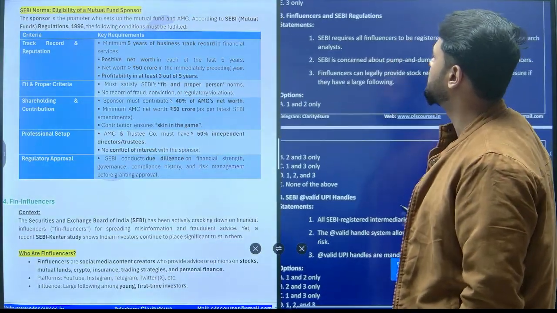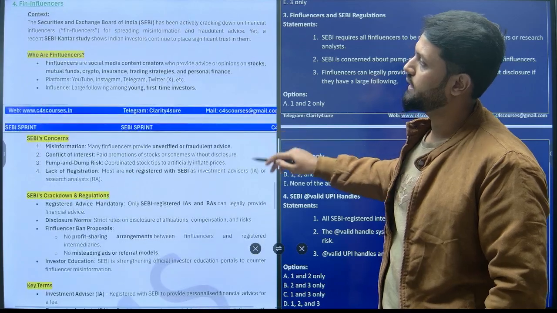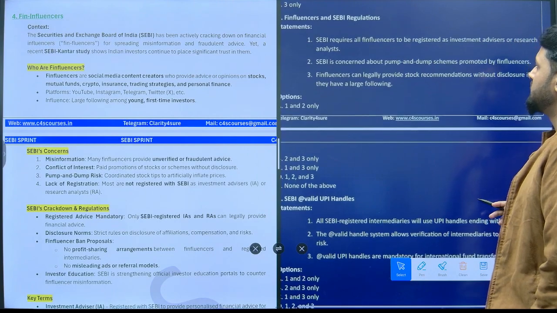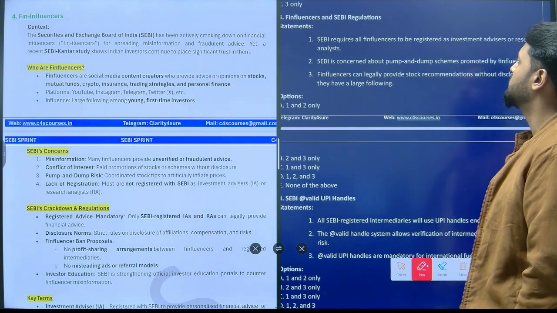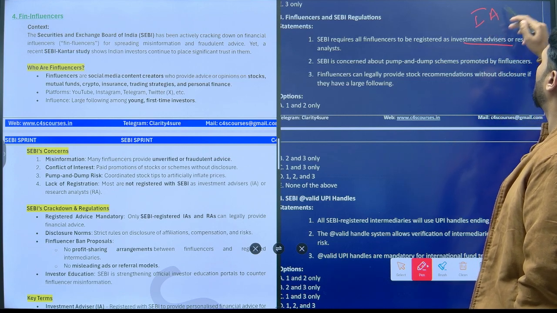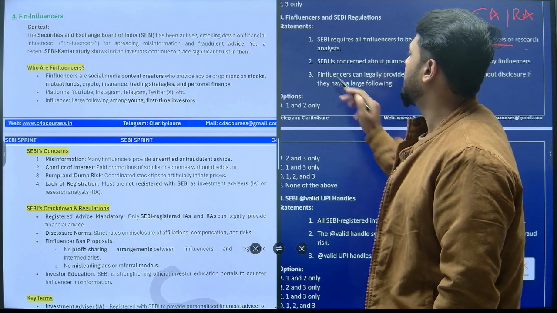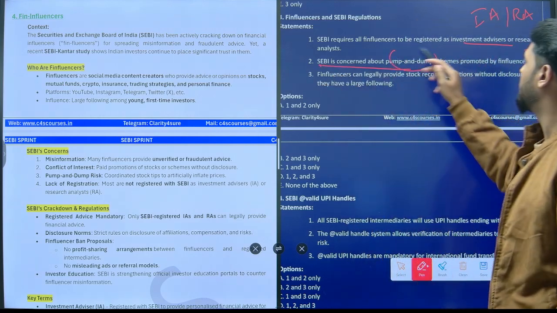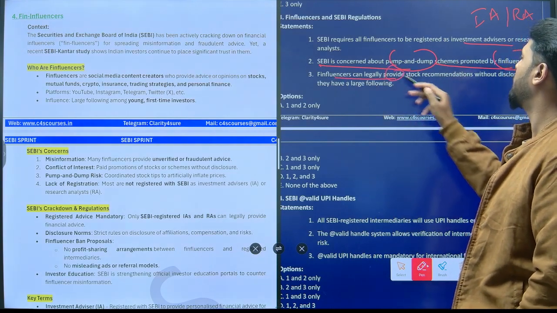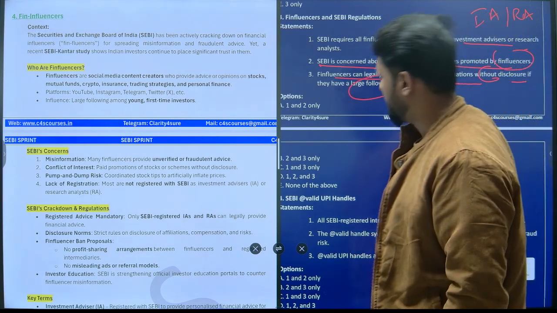The next question is related to Finfluencer. Finfluencer, right? Now, again 3 statements are there. SEBI requires all Finfluencers to be registered as investment advisors, IA, or RA, that is research analyst, right? Second, SEBI is concerned about pump and dump schemes promoted by Finfluencers. Third, Finfluencers can legally provide stock recommendations without disclosure if they have a large following, right?